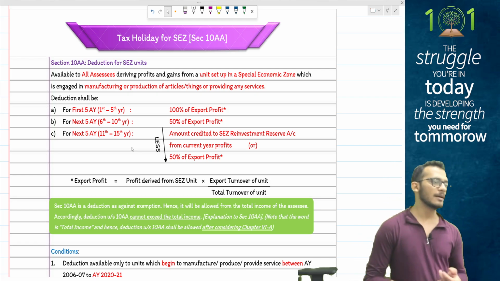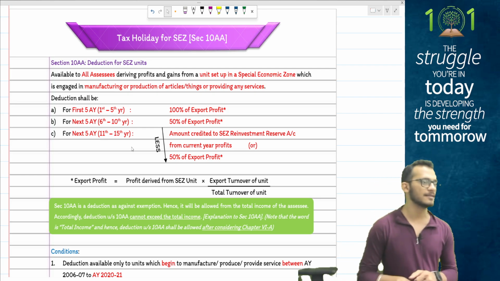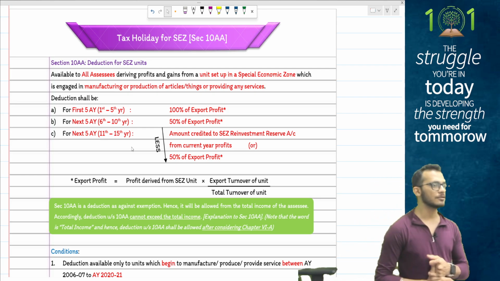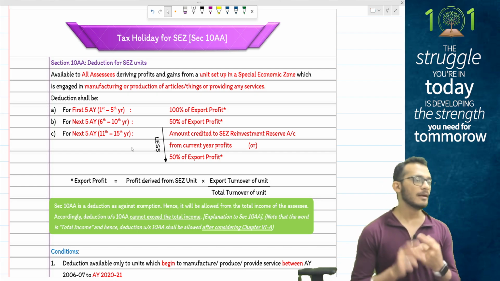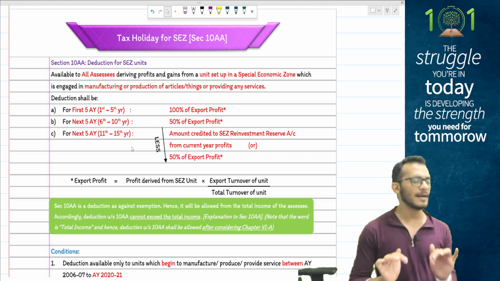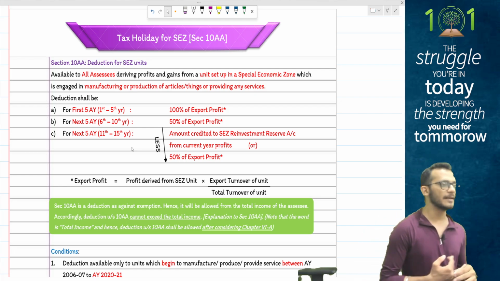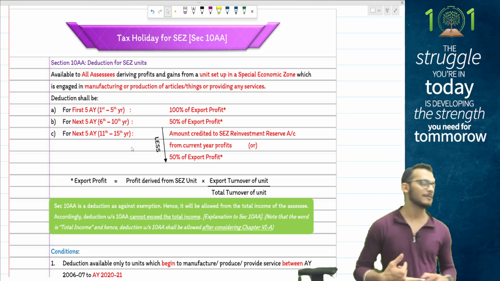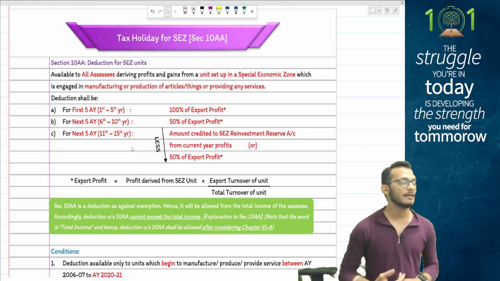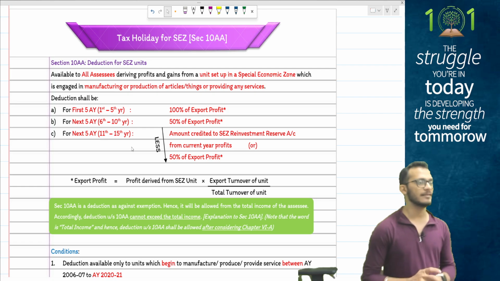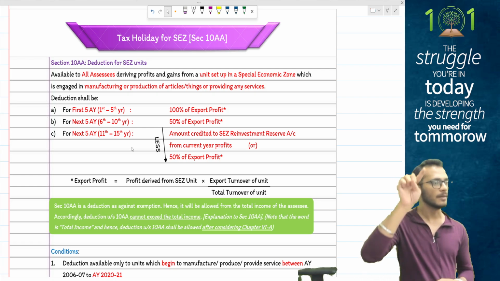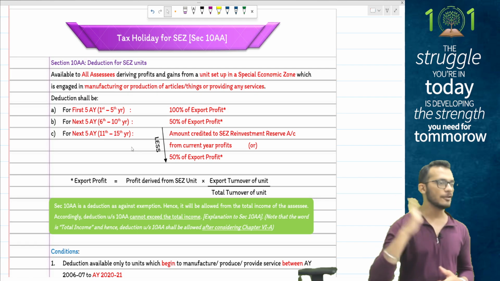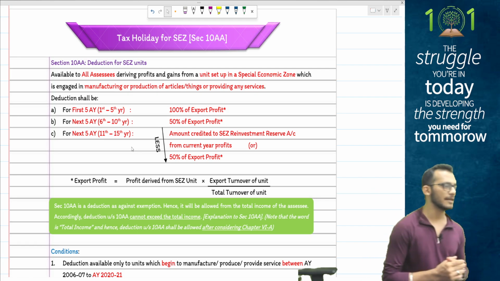But income tax also says that if you have incurred any expenses like telecommunication charges and all those charges which are paid outside India and are not collected back in India with export turnover, then that amount will be reduced from your export turnover and total turnover. It will be reduced from both. So any expenses paid outside India, if paid from the export turnover, thereby not receiving the money in India, that amount will be reduced both from ETO and from TTO. That is what your section 10AA deduction talks about.